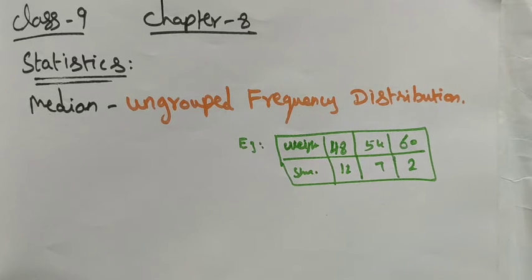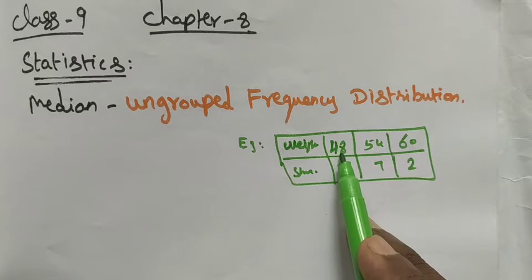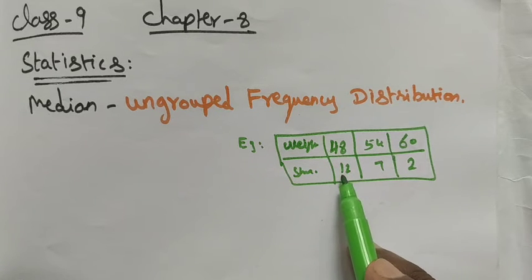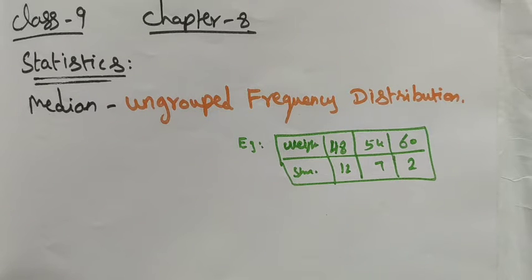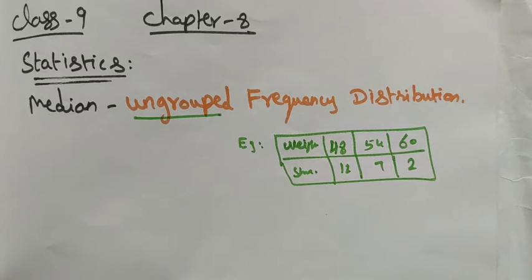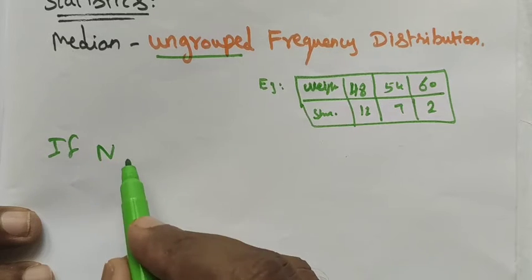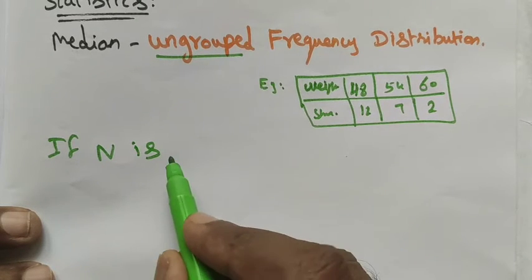2 students. Here the students are the frequency: 48 kgs having 12 students. So when the frequency is given, we have the formula to find the median of the ungrouped frequency distribution, depending on whether n is even or odd.